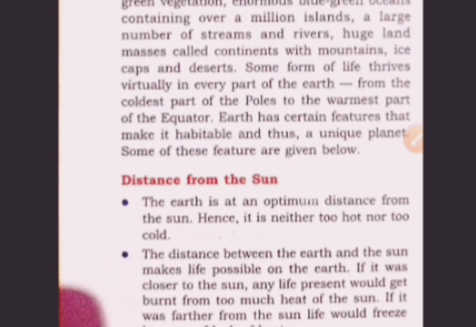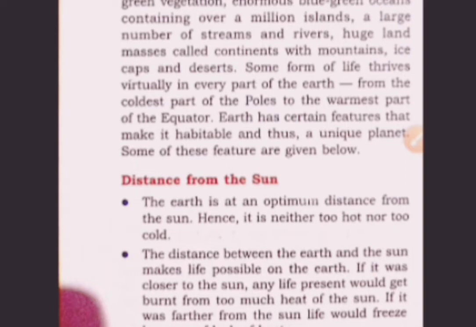Venus and Mercury, these two have higher temperatures. For Mercury, the temperature is about 400 degrees centigrade, and Venus has the second highest temperature in the solar system, while the rest of the planets are near or below 0 degrees. So it is neither too hot nor too cold.